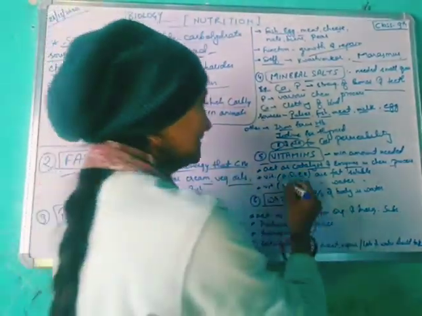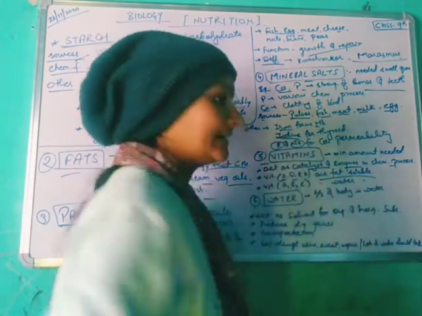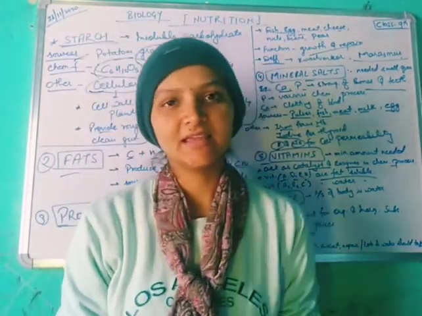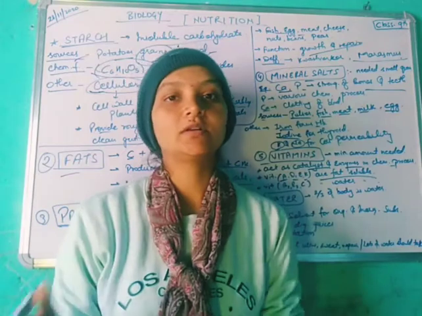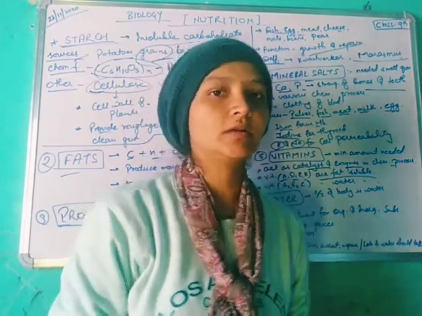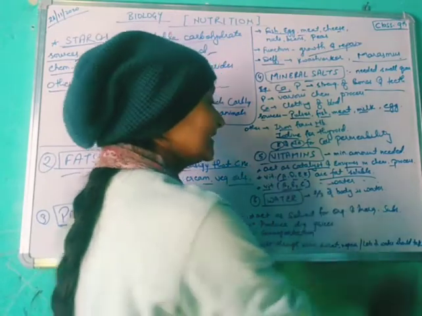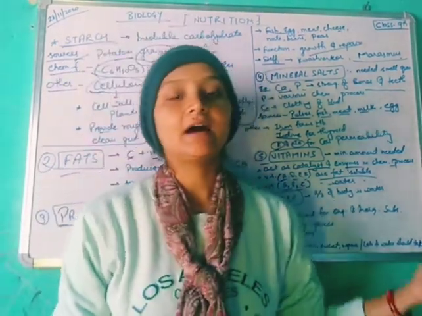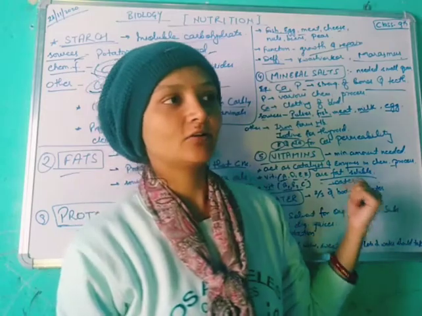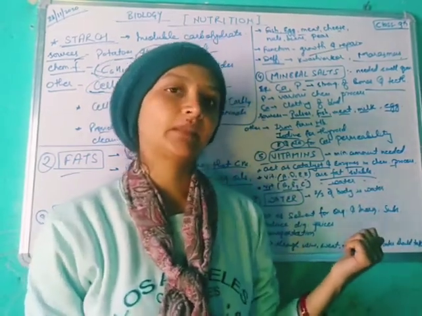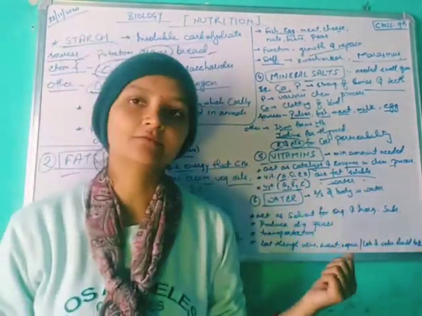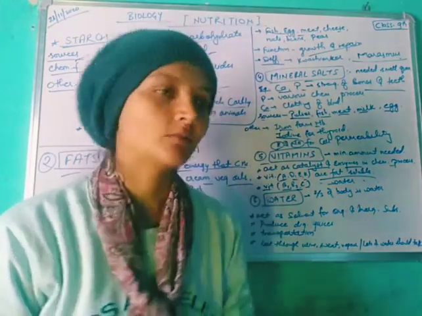Vitamins A, D, E, K are fat soluble, which means they can be stored in our body for a longer period, as in fats. But vitamins B1, B2, C are water soluble. They cannot be stored in our body for a longer time; they dissolve in water and are flushed out from our body.